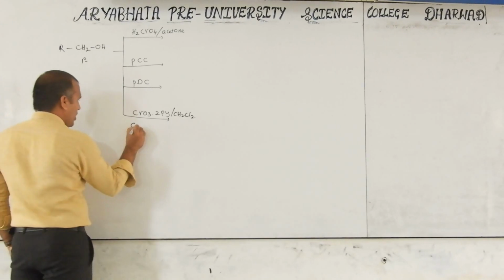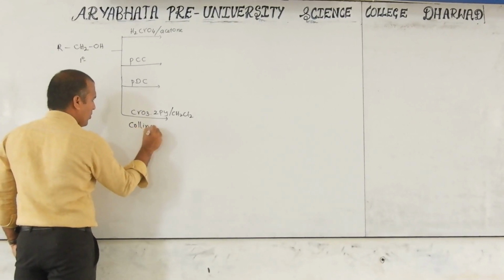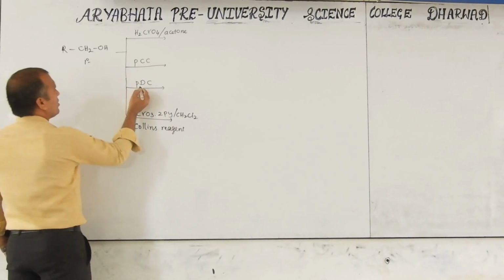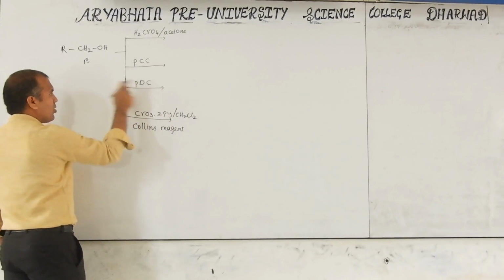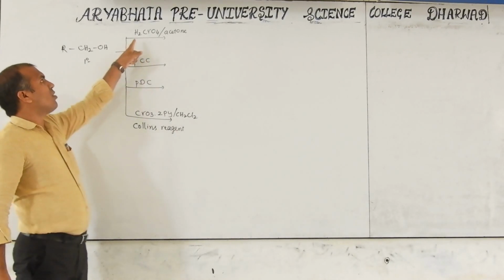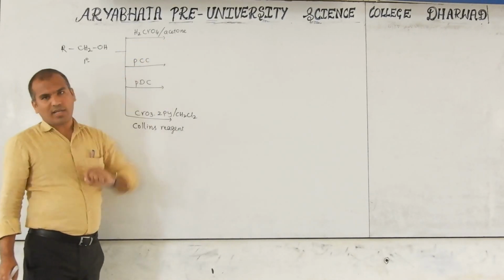This is called Collins reagent. This is pyridinium dichromate. This is pyridinium chlorochromate. This is chromic acid in acetone solvent.